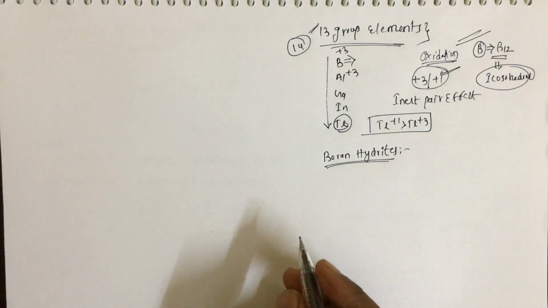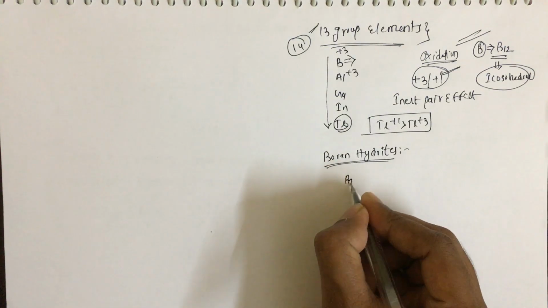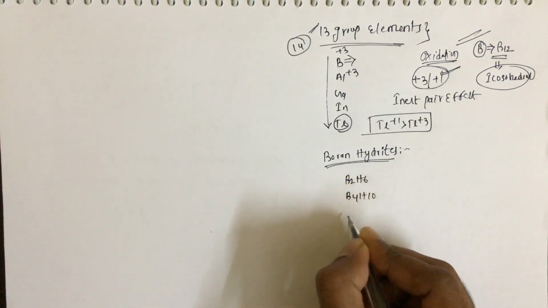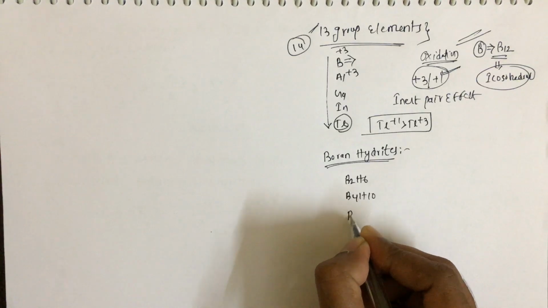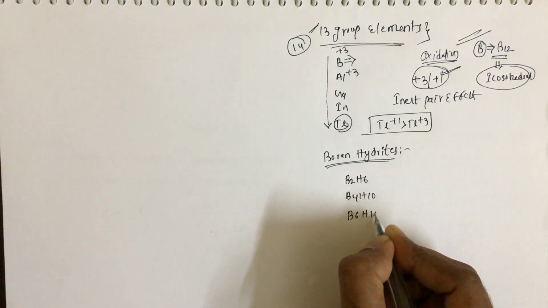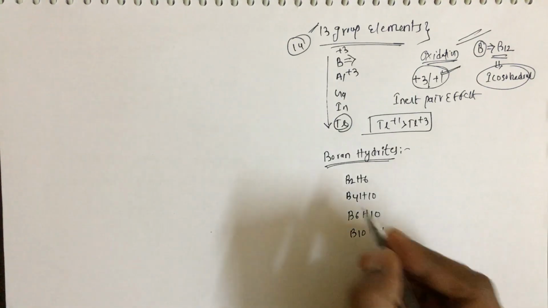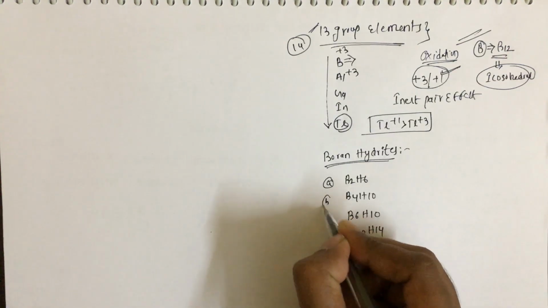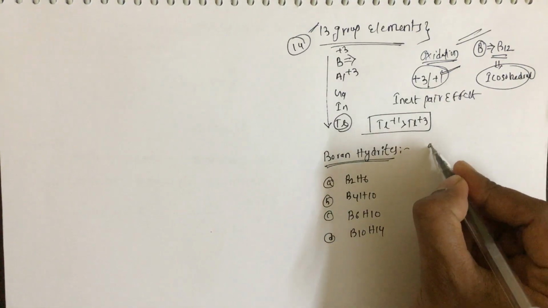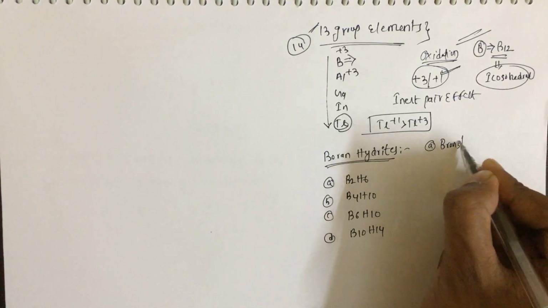So now we have B2H6, B4H10, then B6H10, then B10H14. So we have four boron hydrides, A, B, C, D. The question is, we have to find the order of Bronsted acidity.